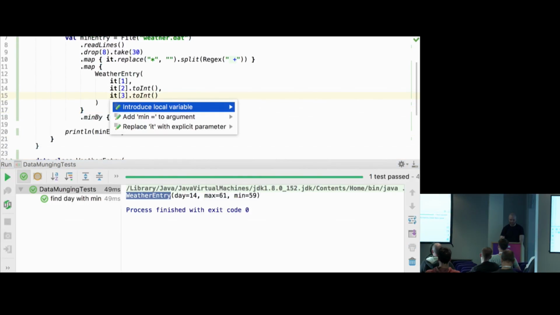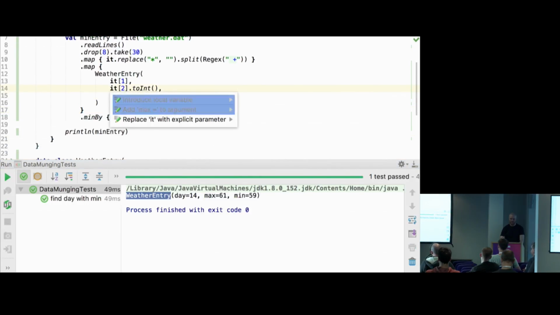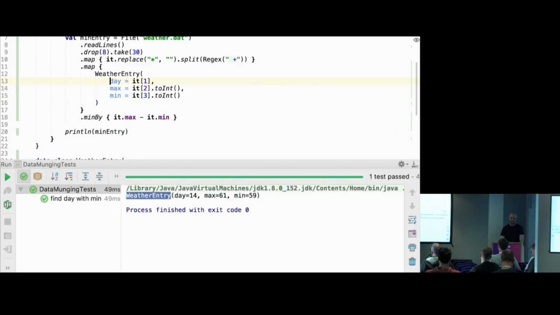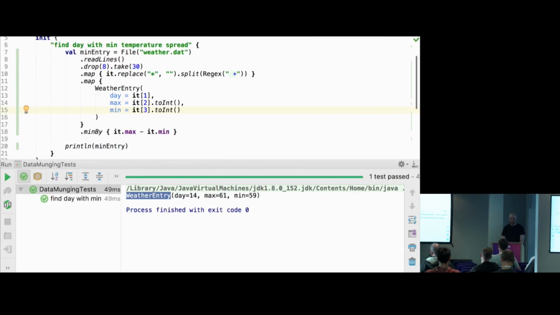I'll do a little bit of cleanup. I'll add names. That's an example of why named arguments can be helpful, because this each2 toInt is not readable. But instead of extracting variables, I'm just giving names to things, so I hope it's more clear.